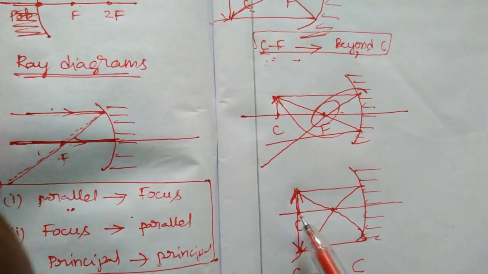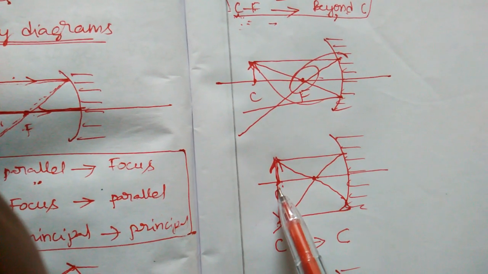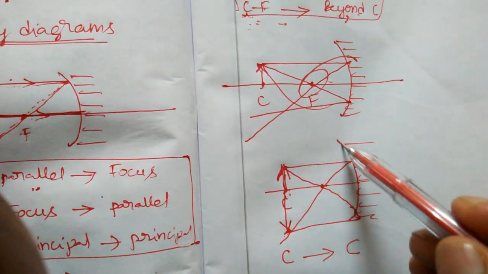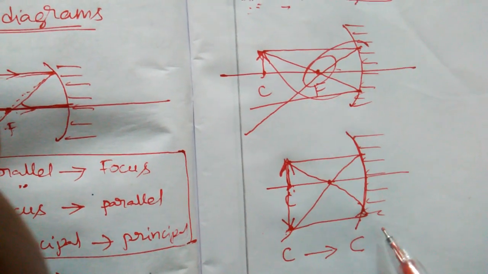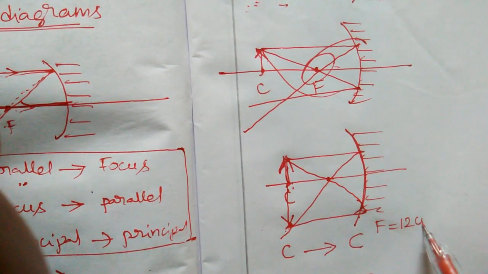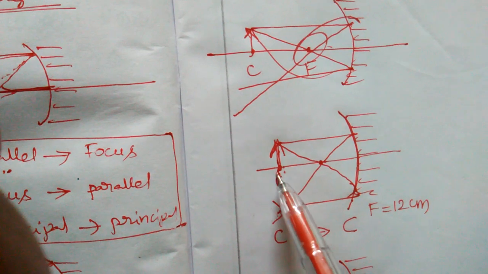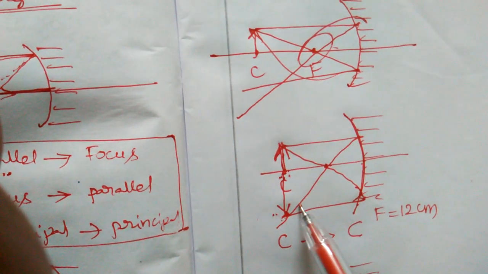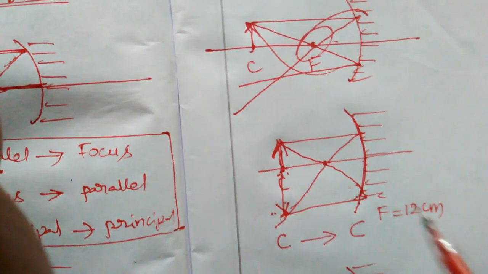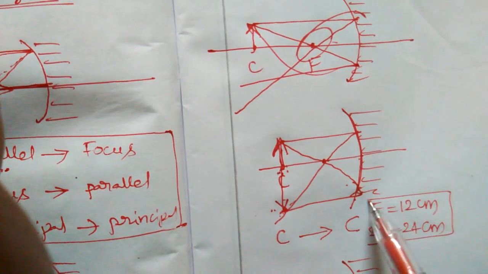How? See, for example, I will explain to you. An object is placed at C. An object is placed at C. And the image will be formed at, that means, and he gave that focus is given as 12 centimeters. Then what is the answer? You know very well that the image will be formed at C only, and the size of the image should be the same. So what is the distance between C and P? Please double the distance, 24 centimeters. This type of problems will come.